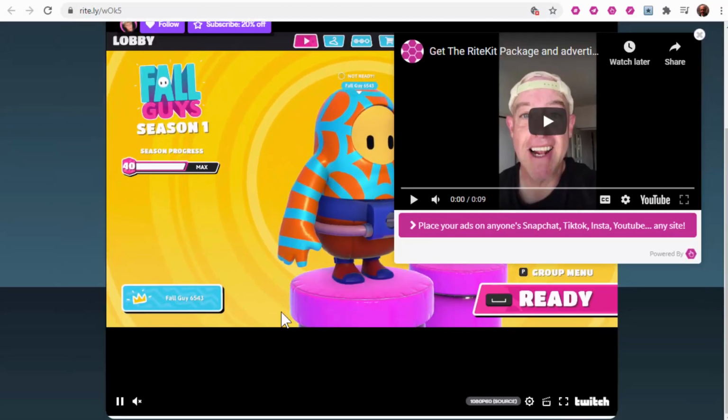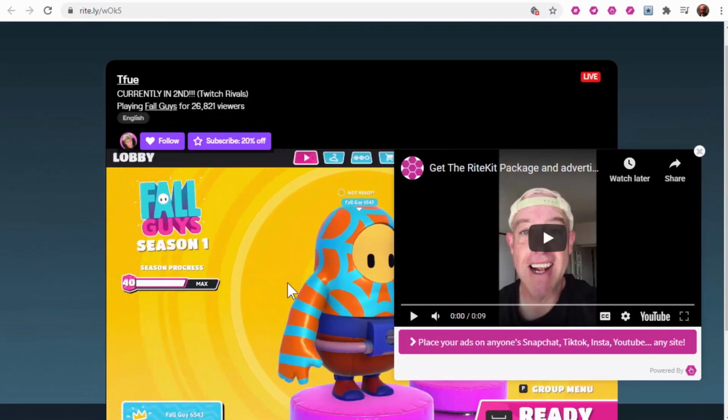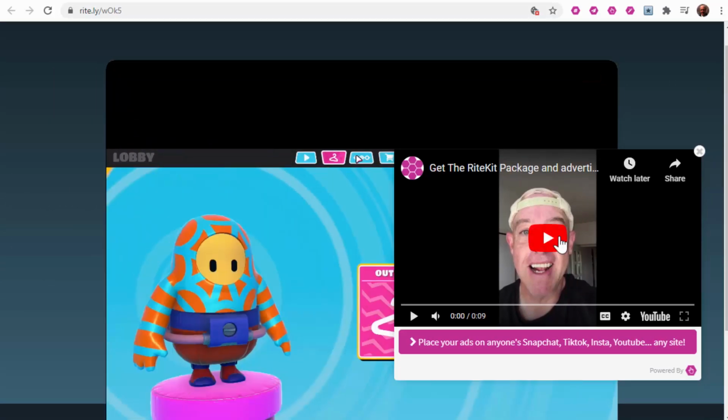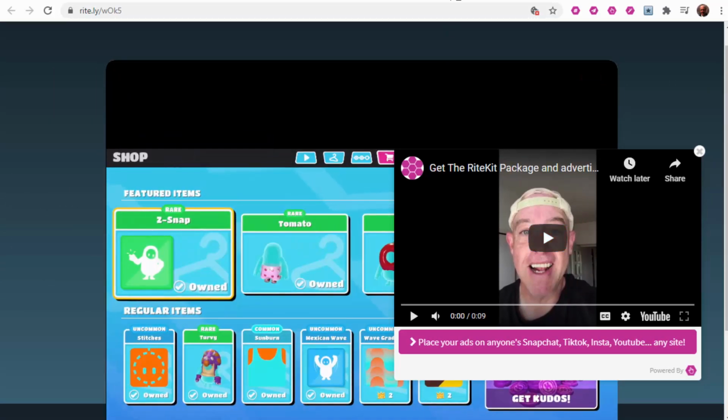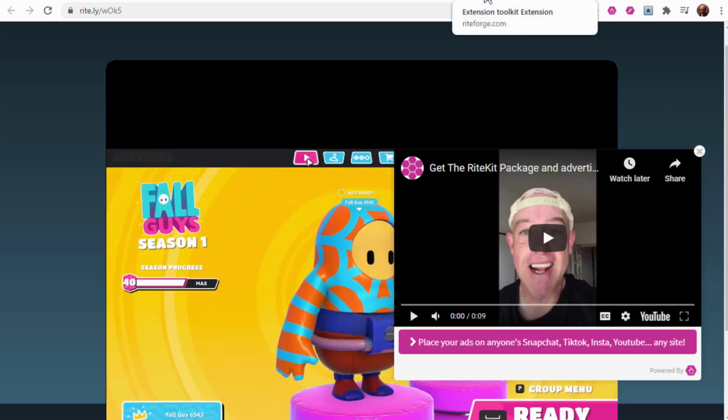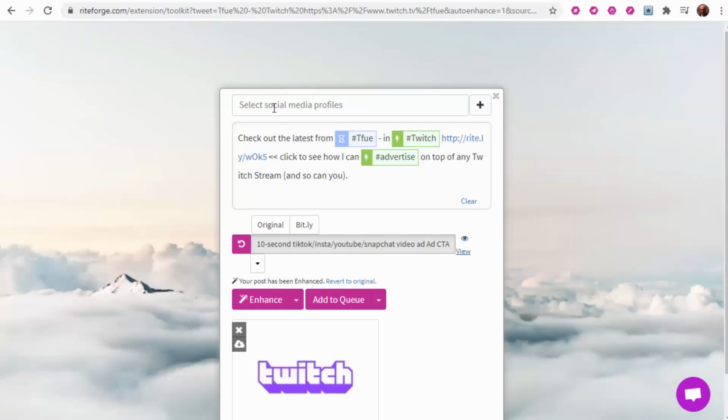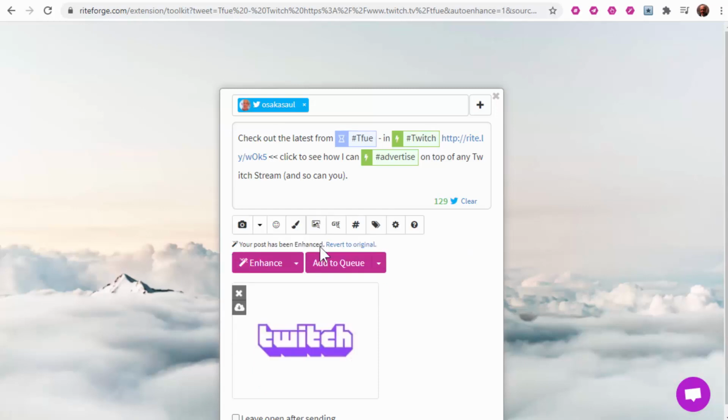So they get what's promised, which is Tfue's stream, and there's me advertising on top of it. So do this with the RiteKit package. And then I'll decide where I'm going to share this. I could add to queue, I could send it multiple times with repeat, but in this case I'm just going to send